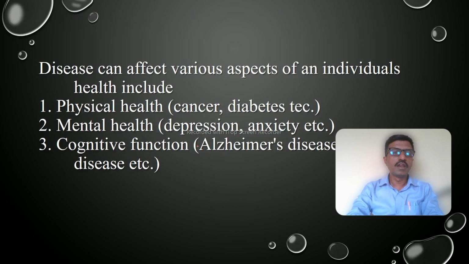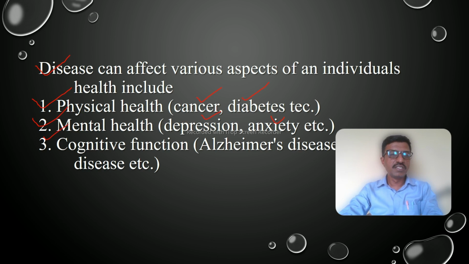Disease can affect various aspects of an individual's health. It includes physical health, for example cancer, diabetes, etc. Mental health disturbances, such as depression and anxiety.